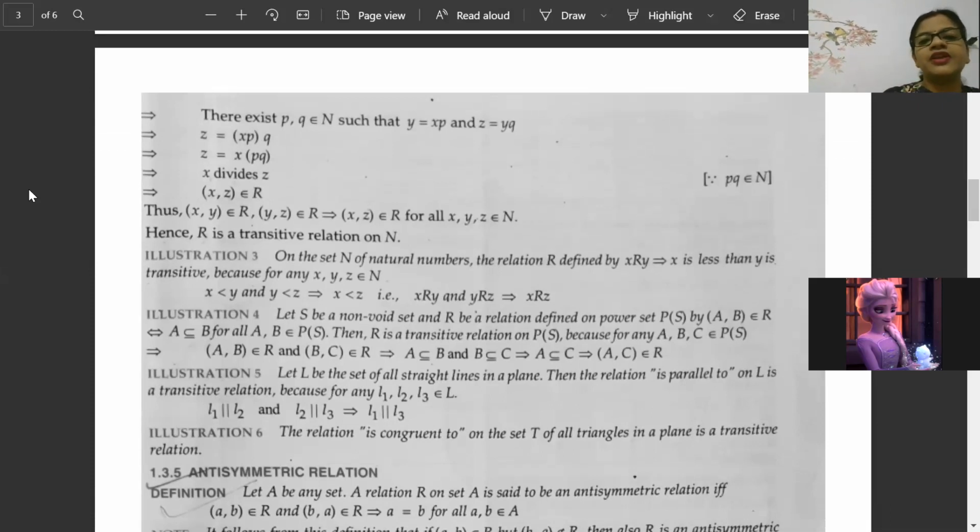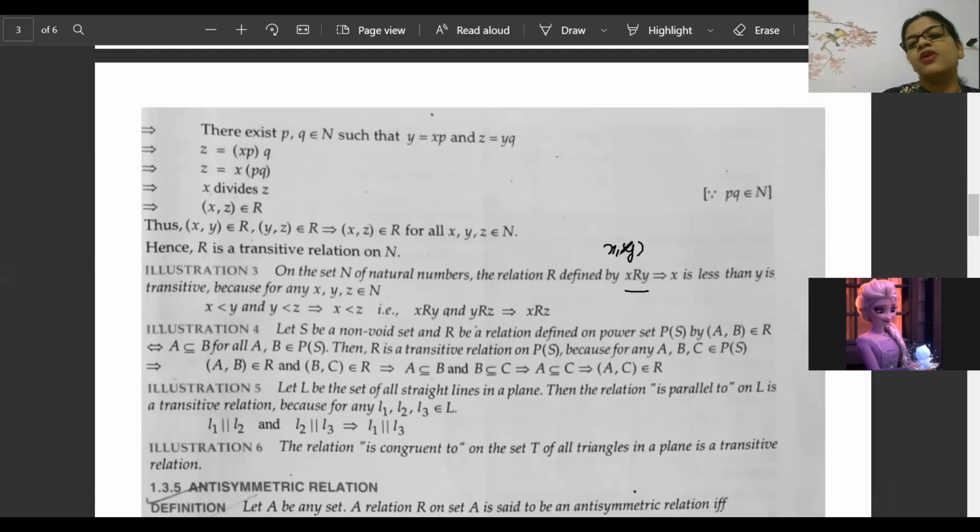This is not a very big deal. X related to y means nothing but (x, y) belongs to the relation. That means x is less than y is transitive, because for all x, y, z belonging to natural numbers, if x is less than y is less than z, then automatically x is less than z.